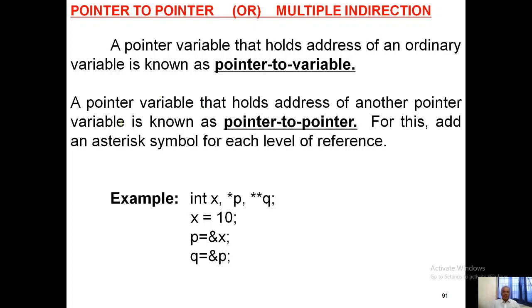So here look at this: int x, *p, **q. x equal to 10, p equal to &x, q equal to &p. This is called a pointer to pointer.